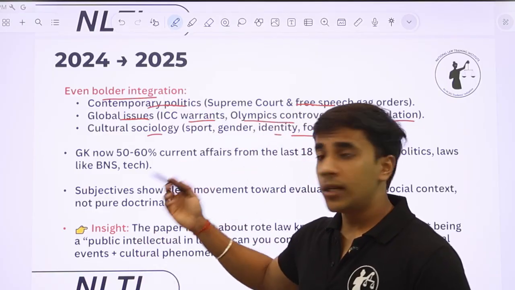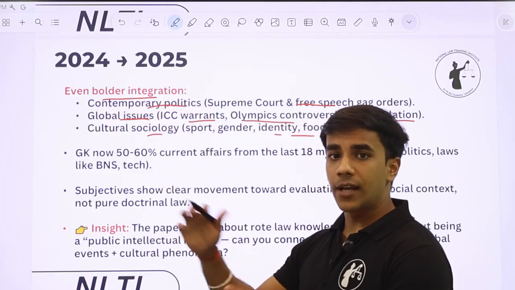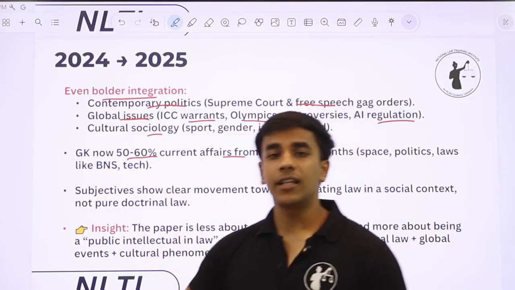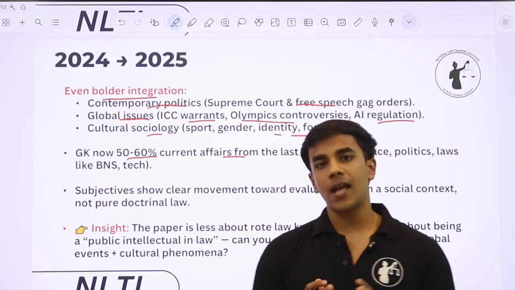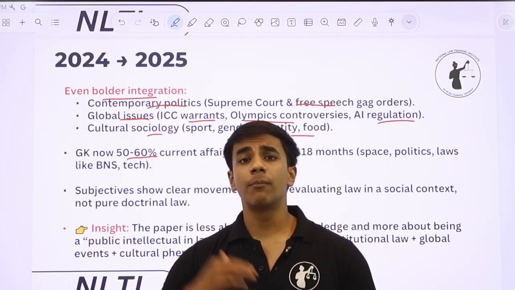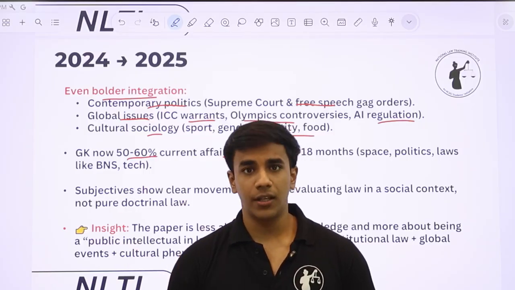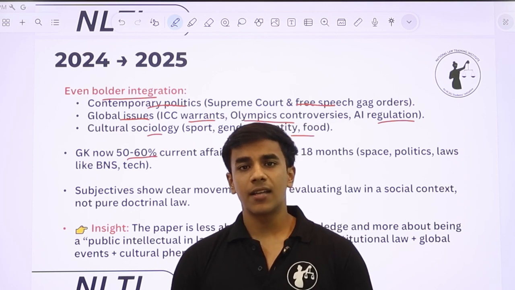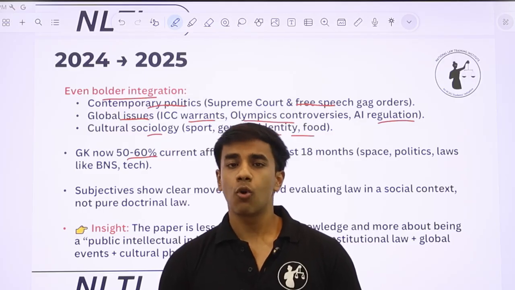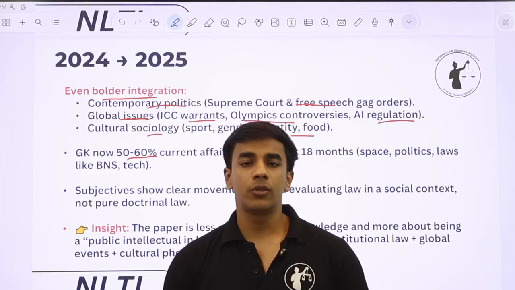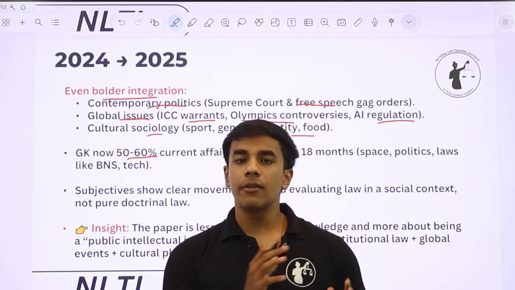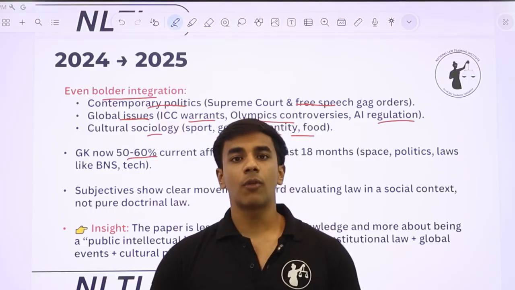Now what happened again in 24-25, from the paper of NLSAT 24 to 25, is that GK now is 50 to 60% current affairs from the last 18 months. तो NLSAT 22-23 में क्या हुआ था कि static GK भी काफी हद तक आई थी, but NLSAT 25 में एक तो number of GK questions increased exponentially. 25 की लिमिट हमें बोली गई है NLS की तरफ से that there will be around 25 questions for GK, but NLSAT 25 broke all the records and there were around 30 to 32 questions only from GK, and of these 30 questions, 60% of these questions were very current, topical, relevant, and that too from the last 18 months.